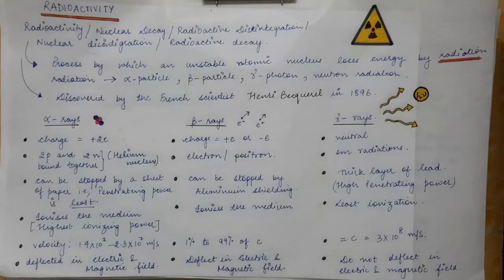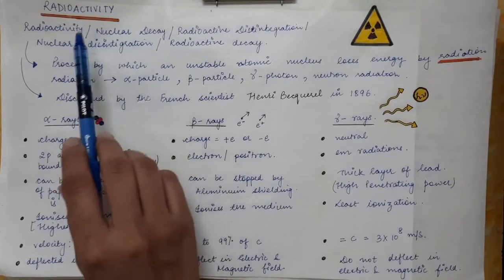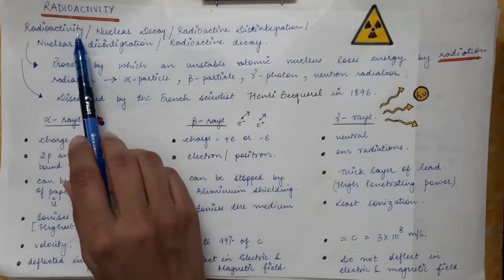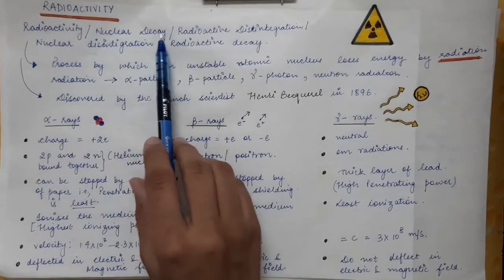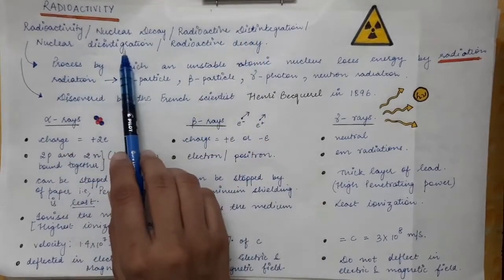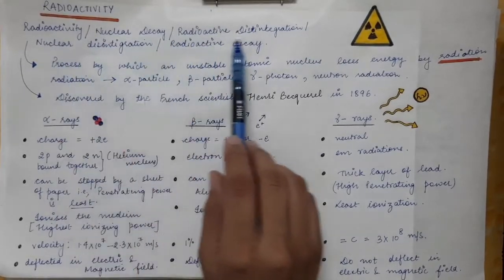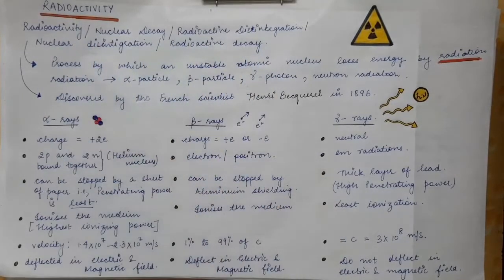The next chapter we are going to start is natural radioactivity. Now radioactivity is also termed as nuclear decay, radioactive disintegration, nuclear disintegration, or radioactive decay. So these are the names of radioactivity.